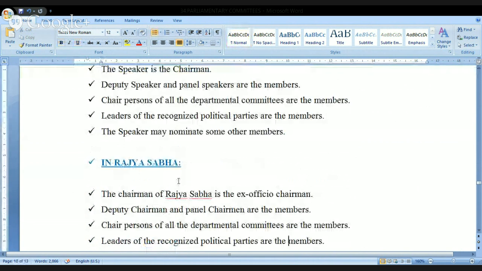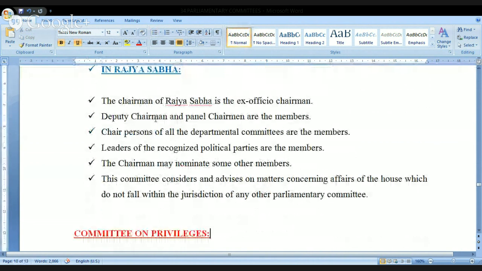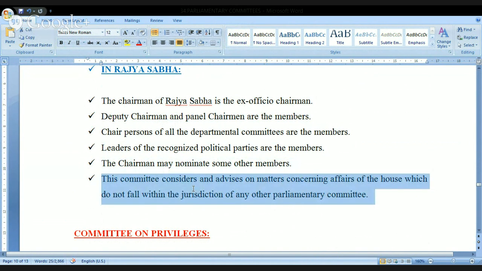Next one. In the Rajya Sabha, the Chairman is the ex officio chairman, and the Deputy Chairman and panel chairmen are the members. Chairpersons of all the departmental committees are the members. Leaders of the recognized political parties are the members. And the Chairman may also nominate some members. But what does it do here? This committee considers and advises on the matters concerning affairs of the House which do not fall under the jurisdiction of any other parliamentary committee.